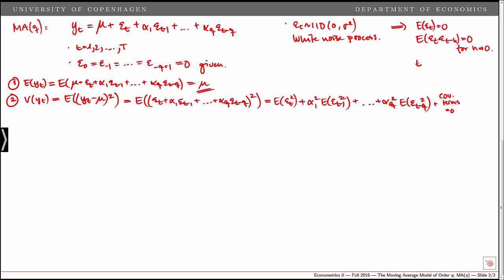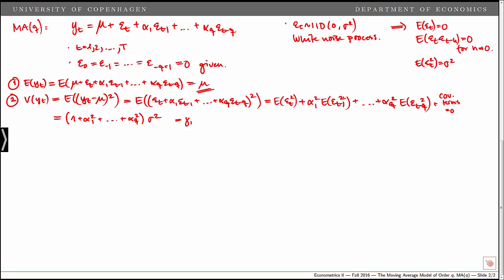Note that the expected value of epsilon_t squared is just given by the constant, by sigma squared, which is constant over time, which implies that we can write the variance as 1 plus alpha_1 squared plus all the way up to alpha_q squared, multiplied by sigma squared. Note that this is constant, does not depend on t, it only depends on the moving average parameters alpha and then the variance of the epsilon_t.